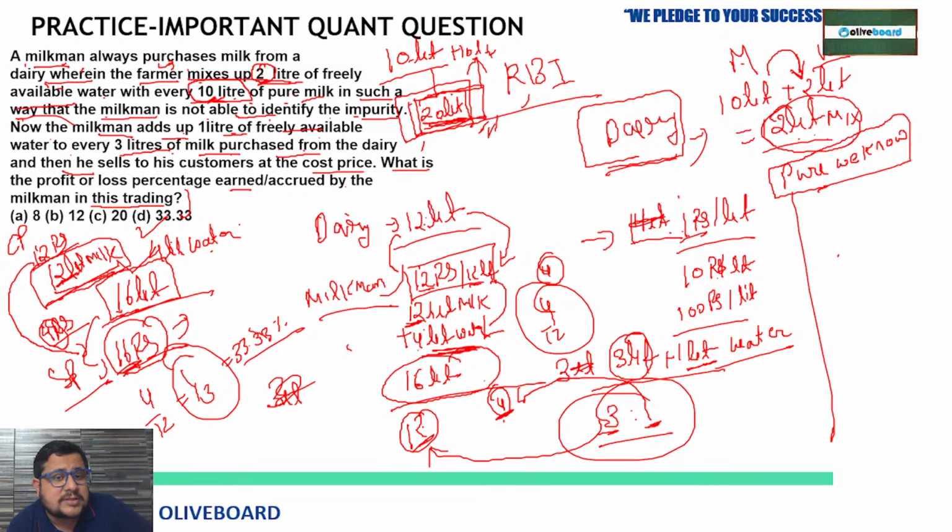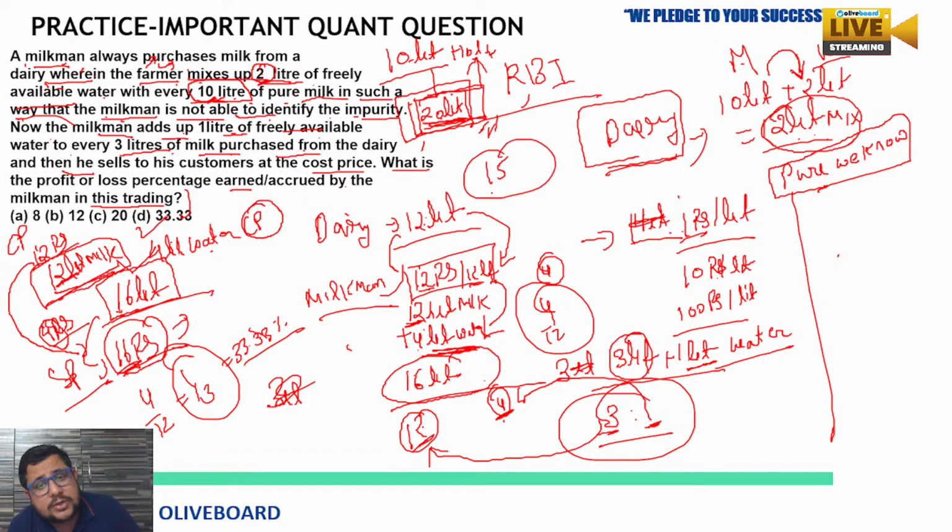So we know the costing of that milkman by this, but have they asked about this farmer? No. So there is no use of this line wherein the farmer mixes up 2 liters of freely available water with every 10 liters of pure milk. Because if he is going to buy 10 liters, he is going to sell in that way, right? If he is going to buy 15 liters, so he will pay, right? Costing of milkman will decide his profit, not the costing of farmer. So that's why this data is not useful.